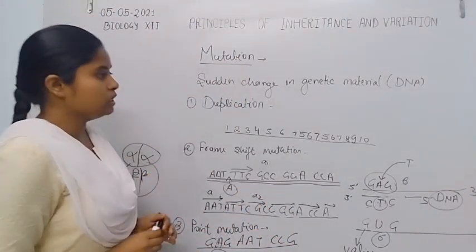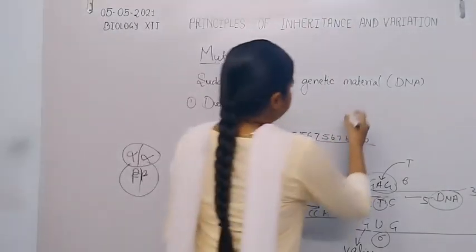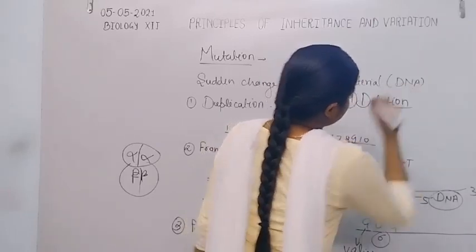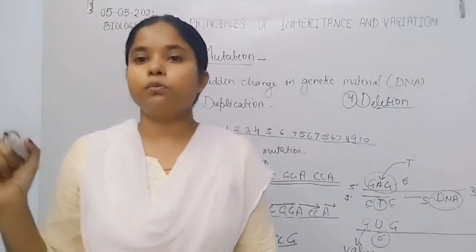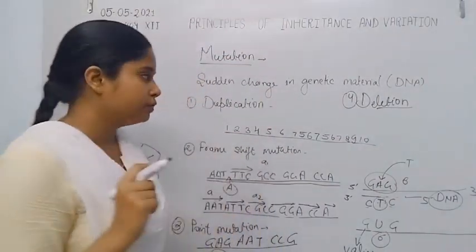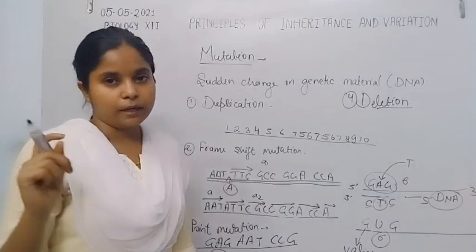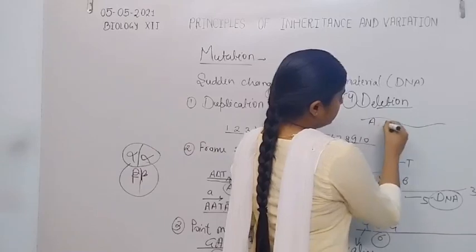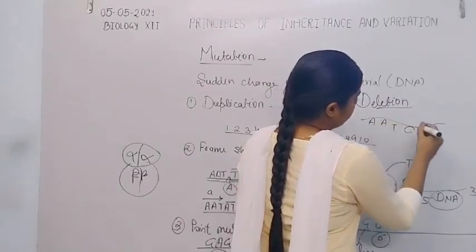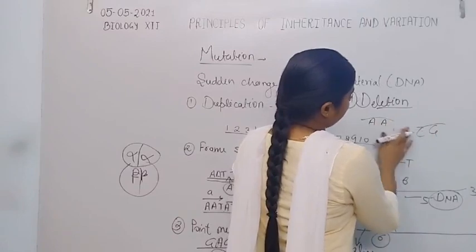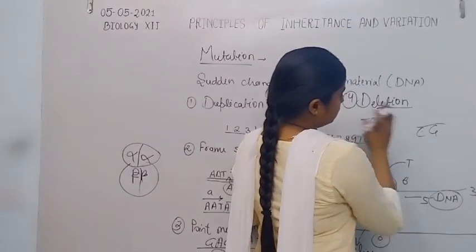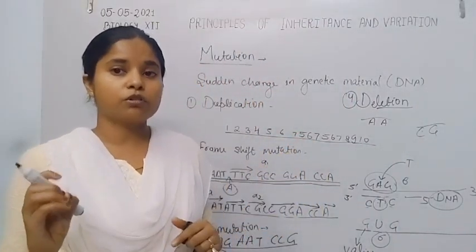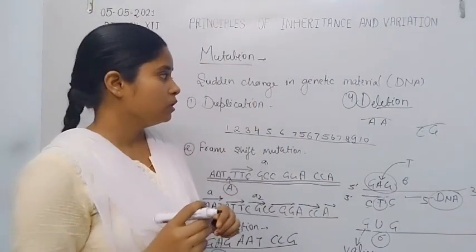Now the fourth cause of mutation is deletion, that is, deletion of a small portion of the chromosome or of DNA. For example, here are the nitrogenous bases adenine, thymine, cytosine and guanine. A small portion of this DNA molecule becomes deleted. That's why deletion of a small portion of the DNA molecule causes mutation.